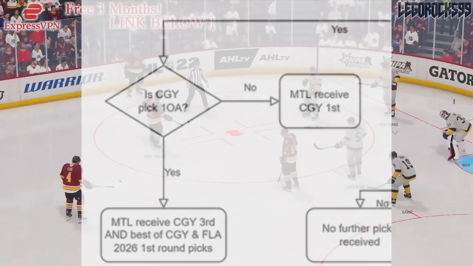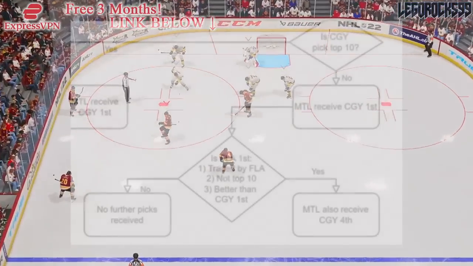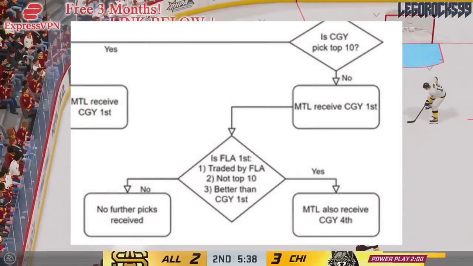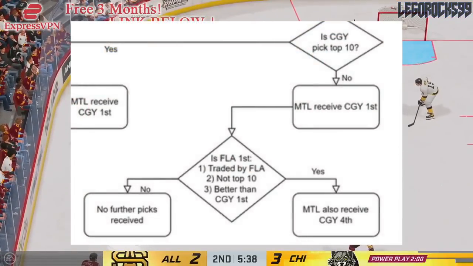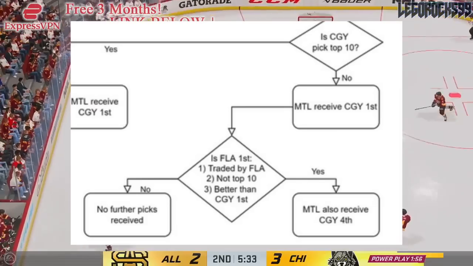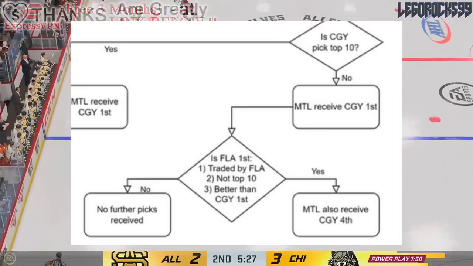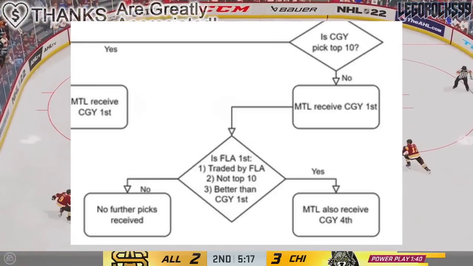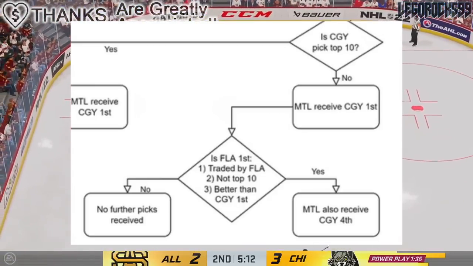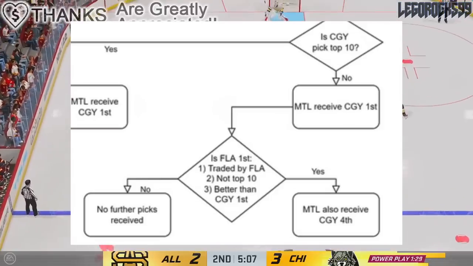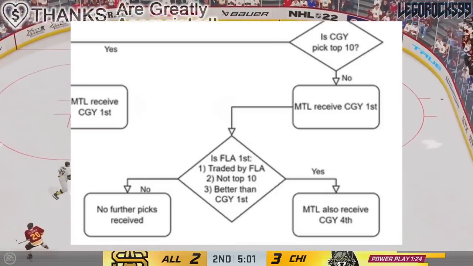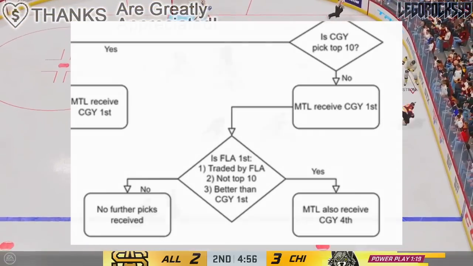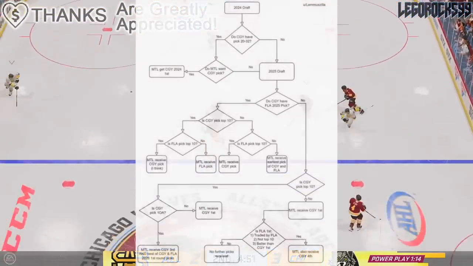Here's another condition. If Calgary's pick in 2025 is not in the top 10 and they don't have Florida's 2025 pick, then Montreal will receive the Calgary 2025 first. There are some extra conditions dependent on the Florida first. If the Florida first is traded by Florida, not in the top 10, or better than Calgary's first, then Montreal will also receive a 4th round pick. And yeah, this is the entire trade tree right here.